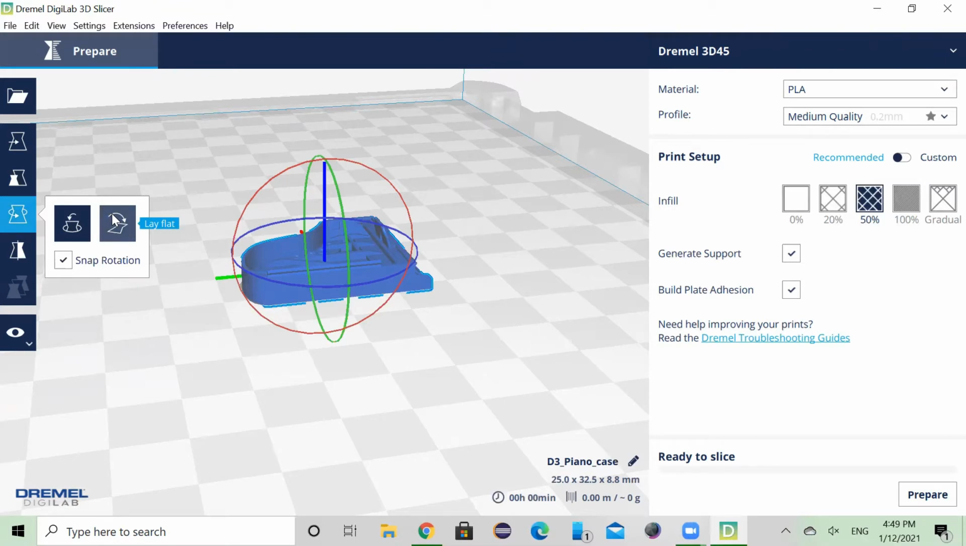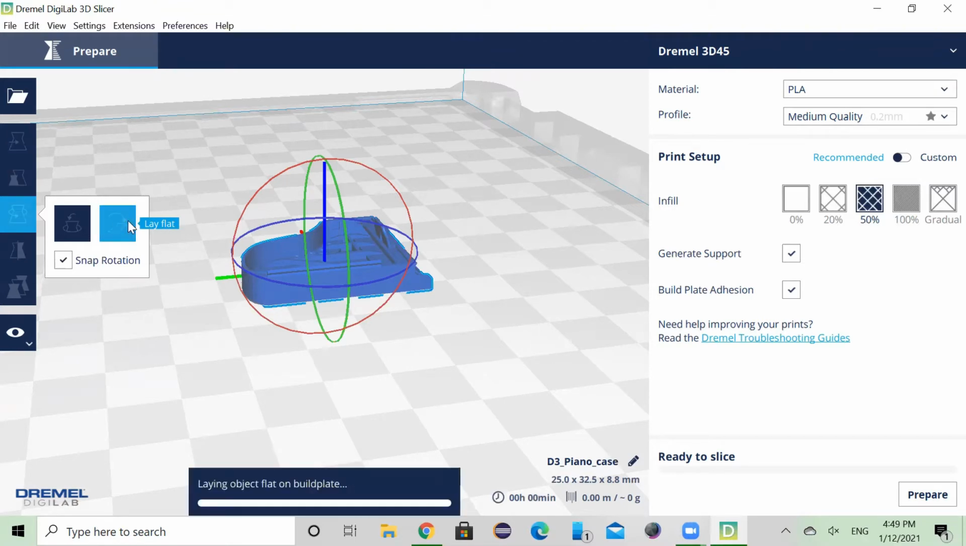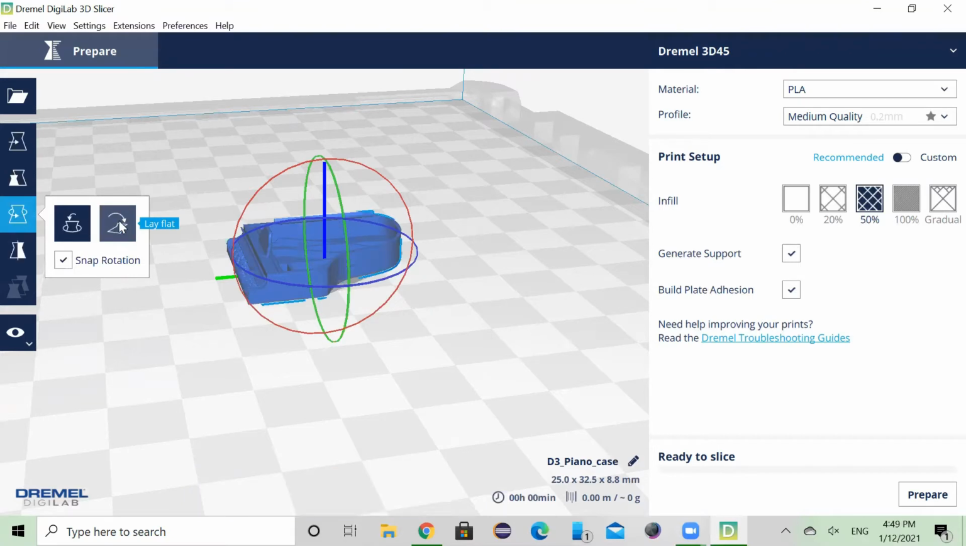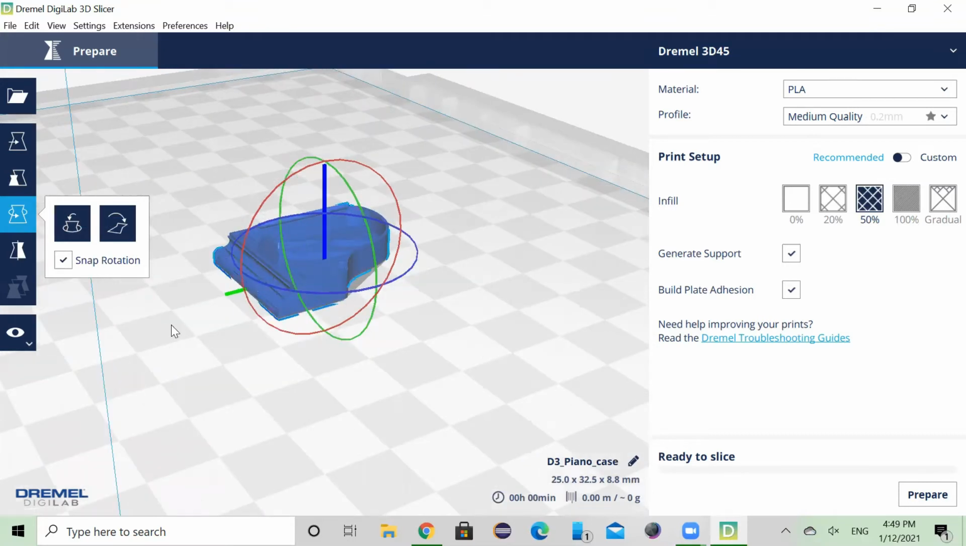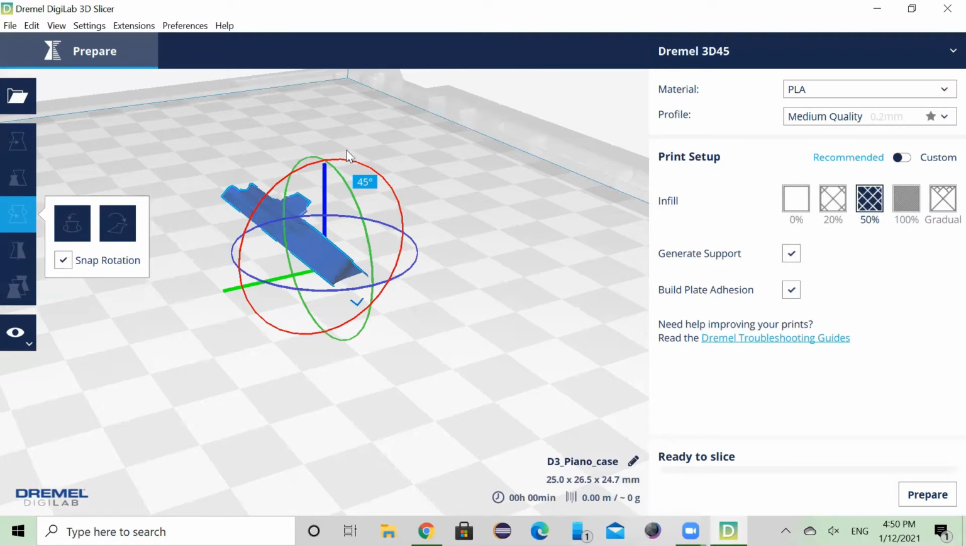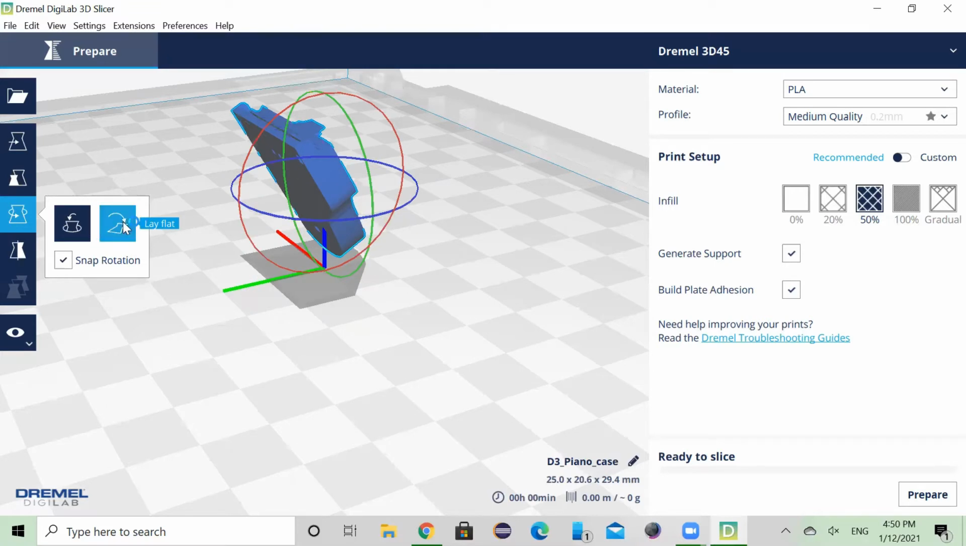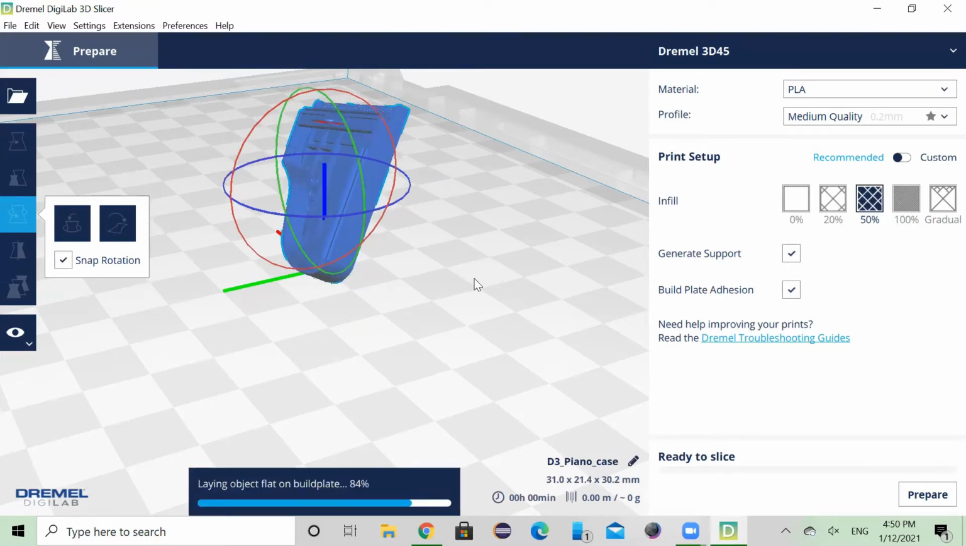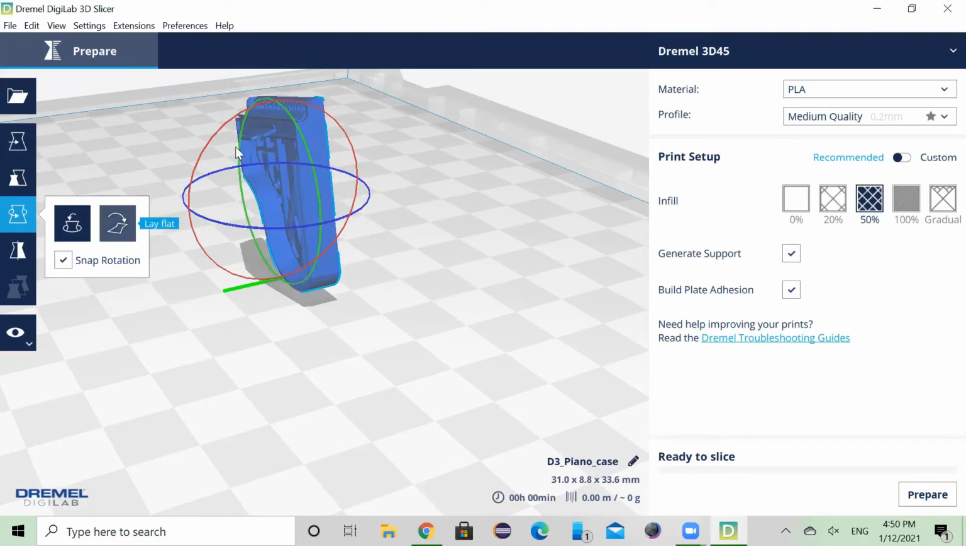Rotating function has a few options you can choose from. There's the lay flat option. You can also choose to reset the model to where it'll go back to its original position when you imported the model. And then the snap rotation helps you rotate your model in increments of 15 degrees. So if you uncheck the snap rotation option, it'll increment the rotation in 1 degree.